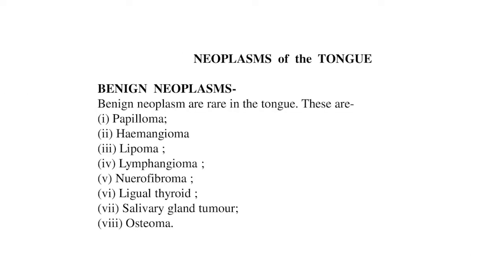Now the next point of this lecture is the neoplasms of the tongue. First we start with the benign neoplasm. Benign neoplasms are rare in the tongue and these are the papilloma, hemangioma, lipoma, lymphangioma, neurofibroma, lingual thyroid, salivary gland tumor and osteoma.